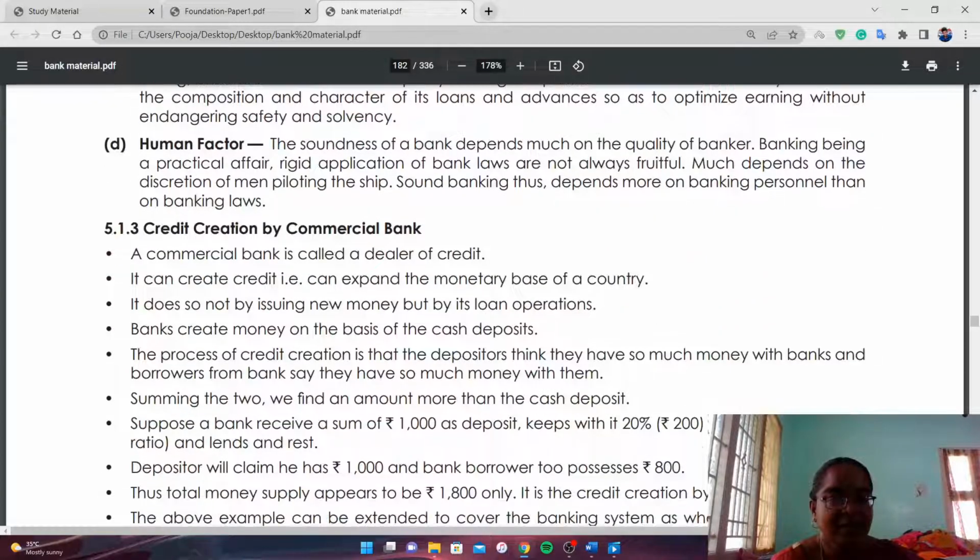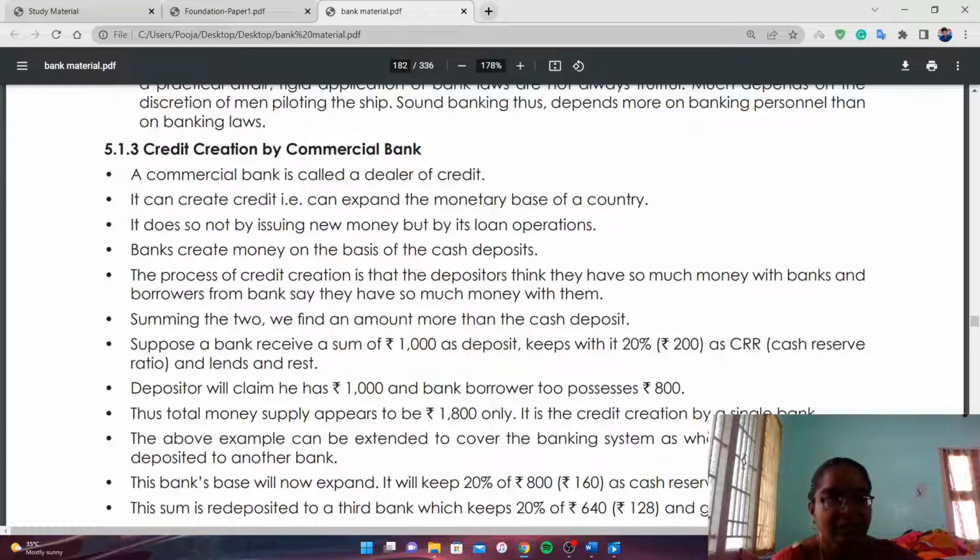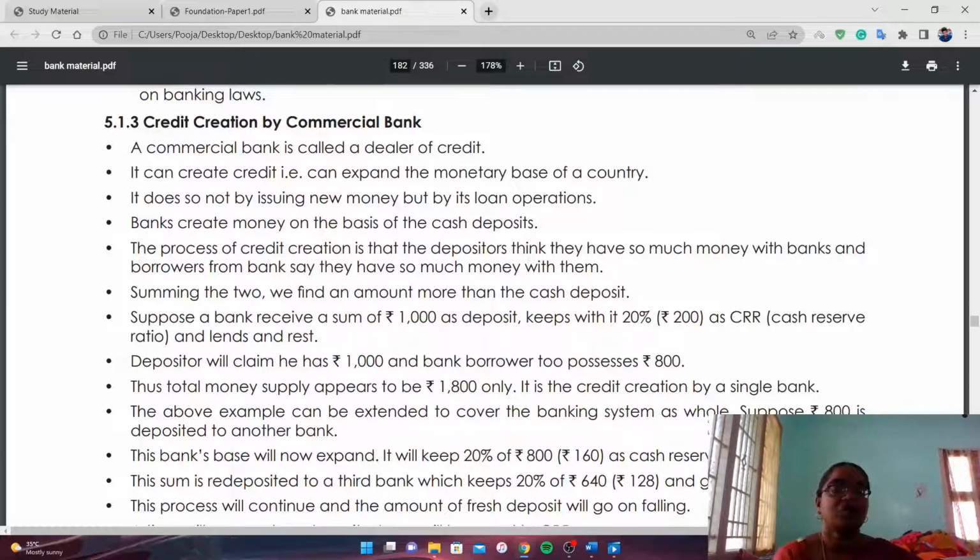And next one is credit creation by commercial banks. A small example is given here. A commercial bank is called a dealer of credit because it mobilizes funds from the public and it is converted into credit and given to needy people. For example, a bank receives a sum of rupees 1000 as deposit. From the deposit of 1000, it keeps 20% as cash reserve ratio. So it keeps 20%, 200 rupees, as cash reserve ratio and the remaining 800 is given as loan.